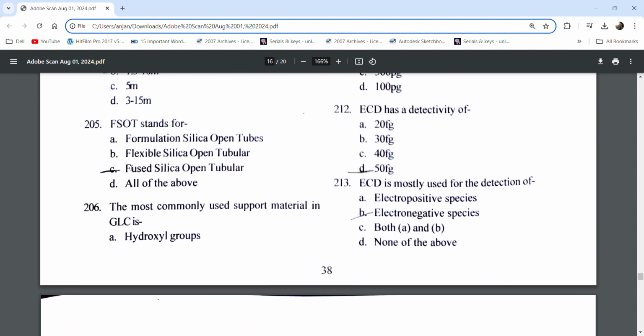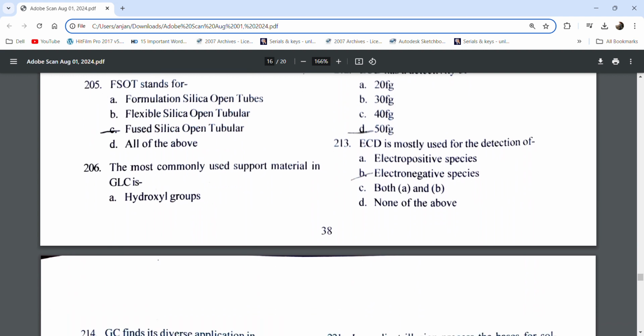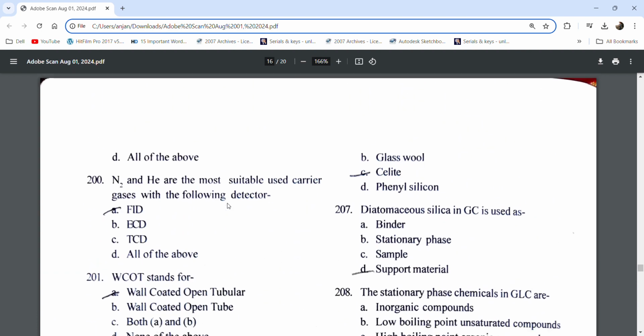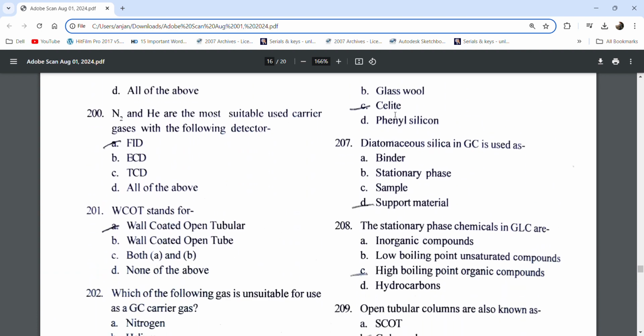FSOT stands for fused silica open tubular. The most commonly used support material in GLC is silicate.